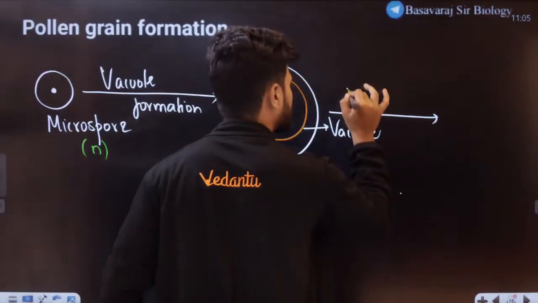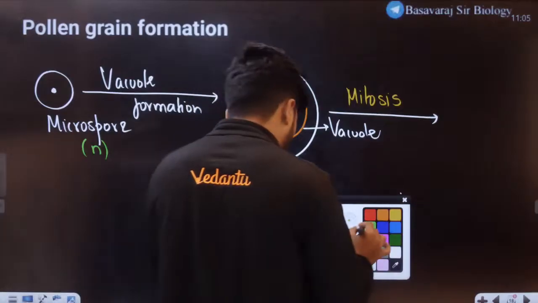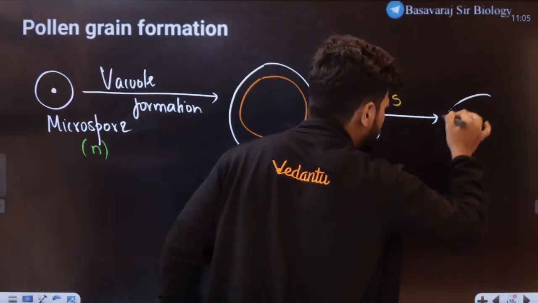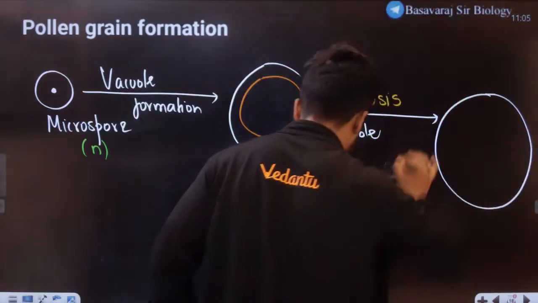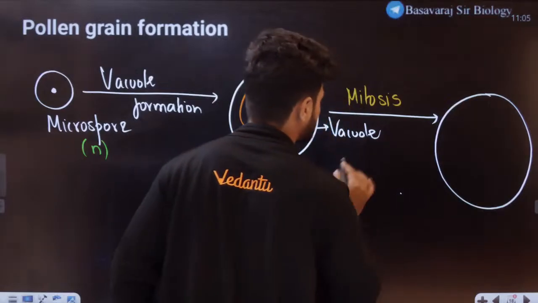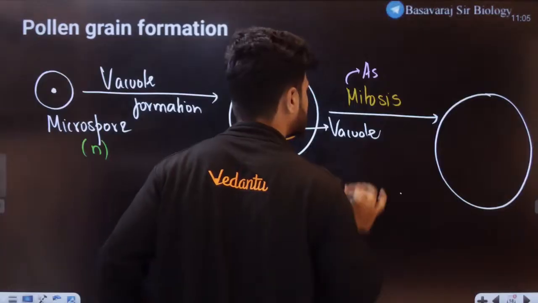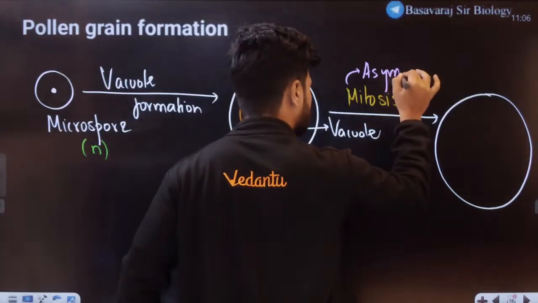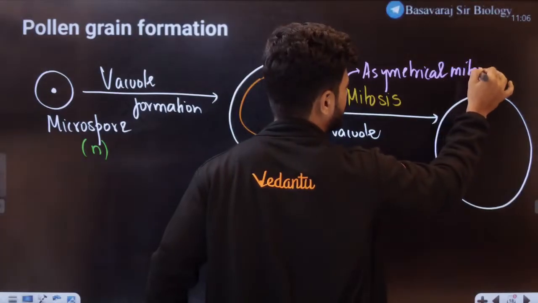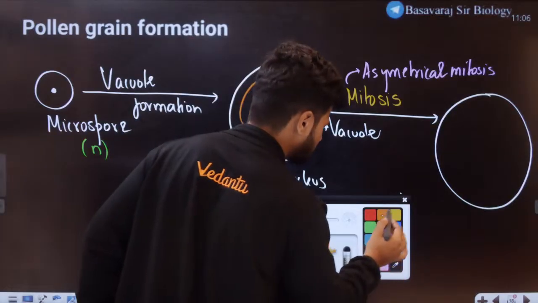It undergoes mitosis now. But this mitosis, students, is not very simple. This mitosis is actually asymmetrical. Okay, it's called asymmetrical mitosis because the spindle fiber formation happens here very weirdly.